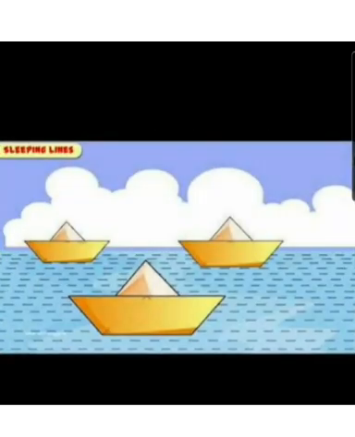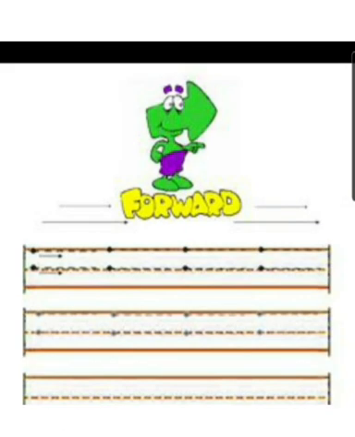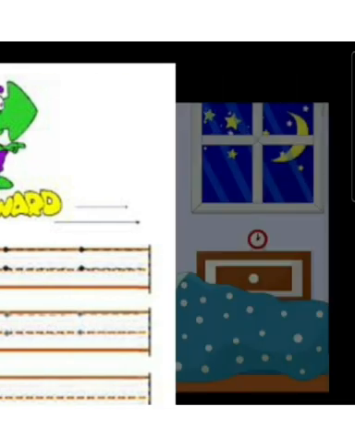Now see this, children. Can you see the boat and the water? Yes, it is in sleeping position. Yes, children, it is in sleeping line. Now see, the lines between the objects are sleeping lines. Children, these are sleeping lines. You remember, standing line is different and sleeping line is different, okay?